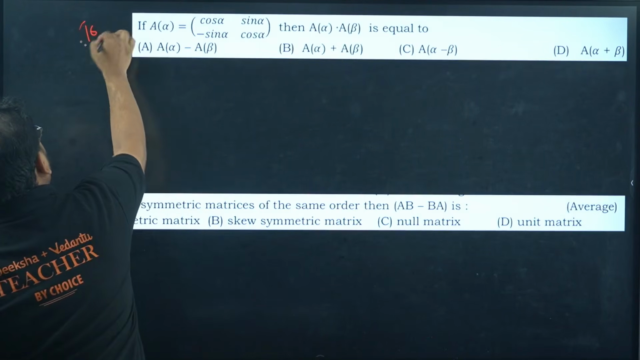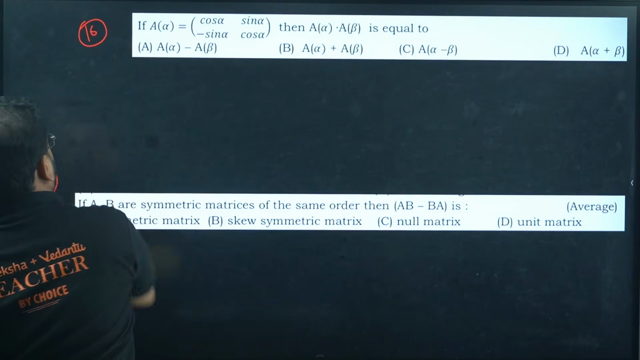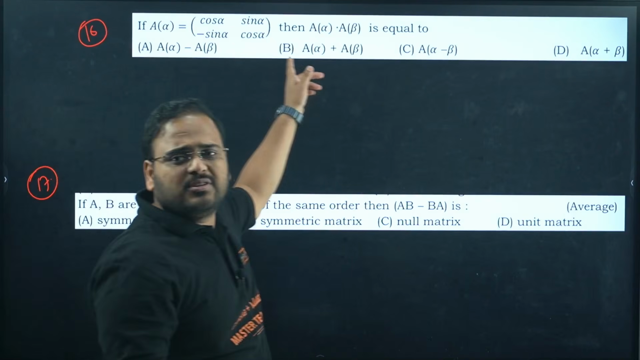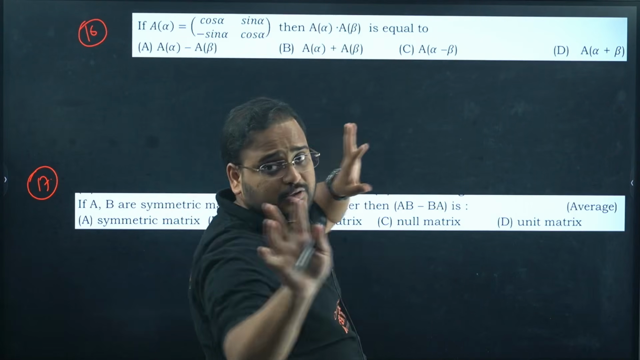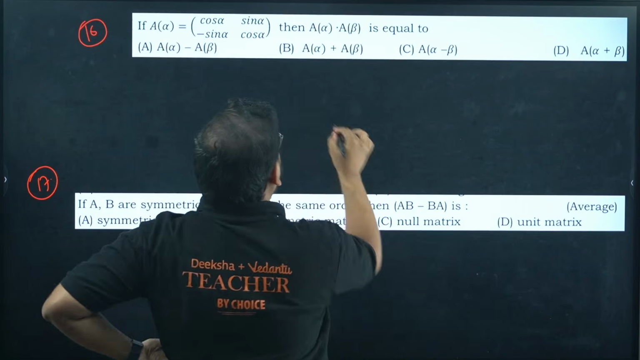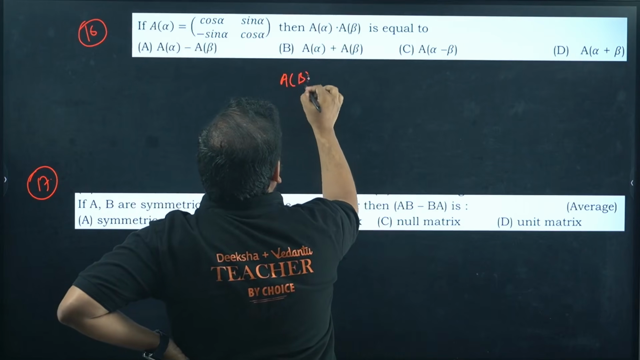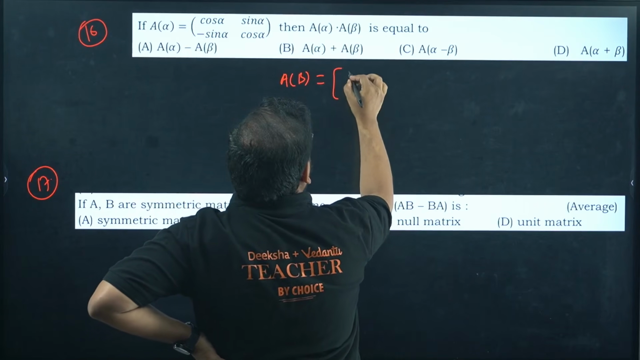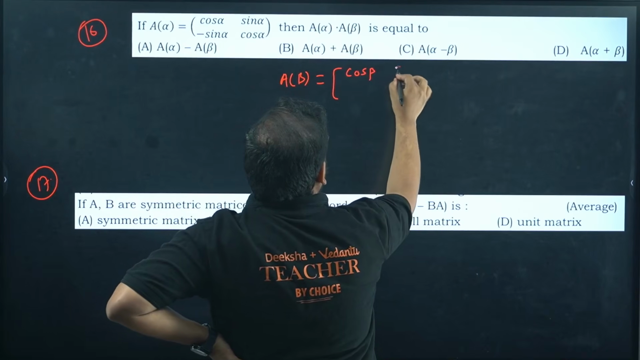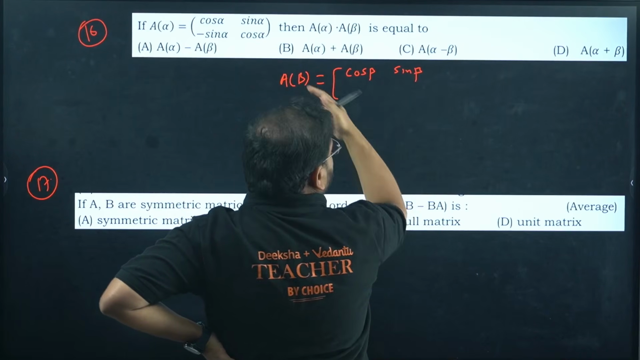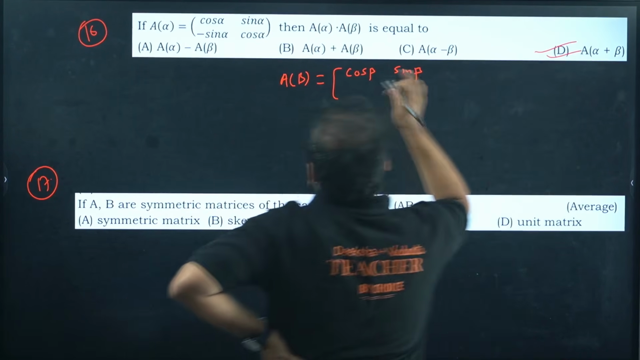16, 17. A alpha, this is a property based question. If you multiply, I'll show you the first two terms, don't worry. So A alpha is this. Can you write A beta also? You can write that, sir. For this matrix, we'll have cos beta, sin beta. First of all, the answer we know, right? Answer is option D. This is a straightforward question.